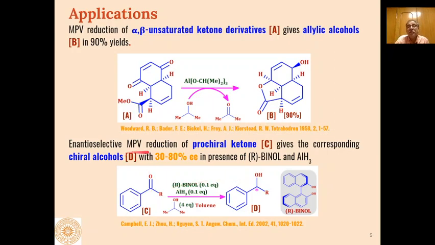Then this MPV reduction can also take place enantioselectively if we use these types of chiral reagent, R binol.